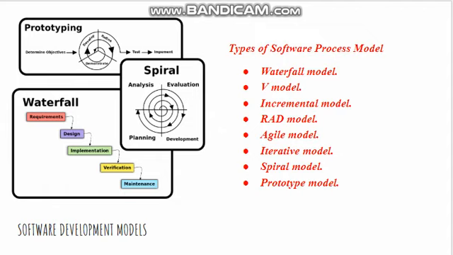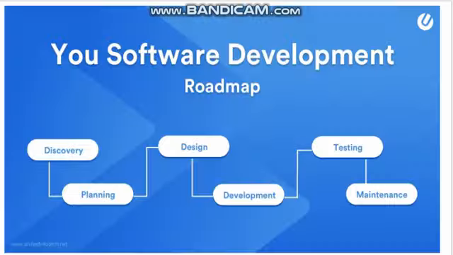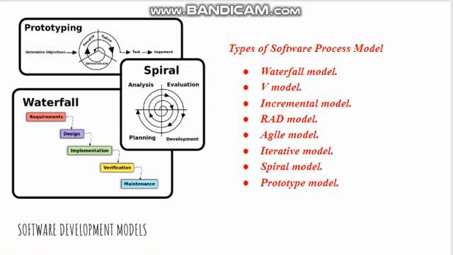We can have waterfall model, V model, incremental, RAD, iterative, spiral, or prototyping model. So these are the different kinds of software development models, which adopt these activities. These activities are adopted under all different kinds of software process models.